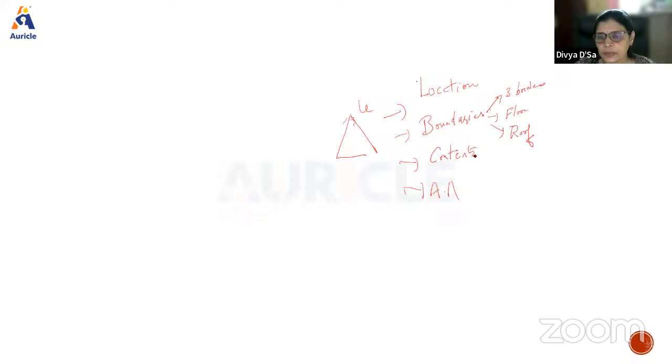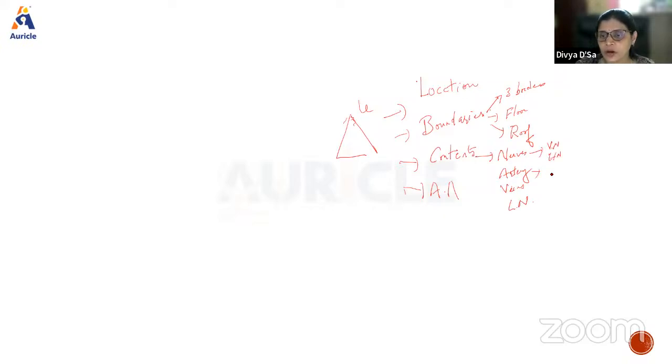When we talk about the contents, what contents will we talk about? Easily you can mention whether there are any nerves, arteries, or veins. In addition, in some triangles there can be lymph nodes. Here we had the vagus nerve and the hypoglossal nerve.